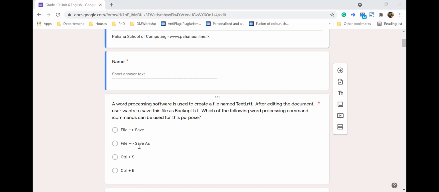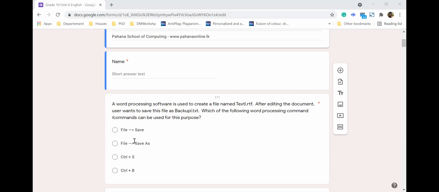The answer is File Save As, especially if you want to change the name or the file type. This is common for any other application as well. If you want to save in a different file format or file name, we have to use Save As.